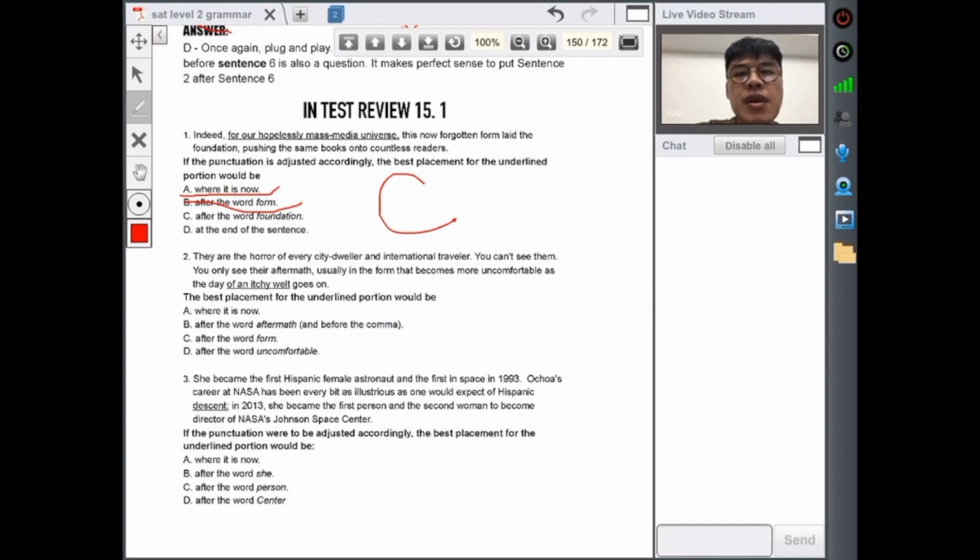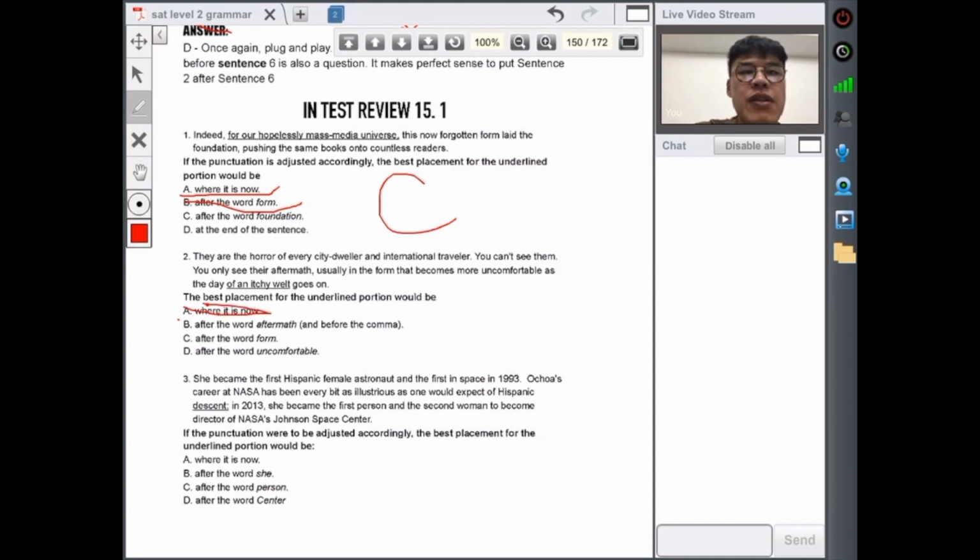Number 2. There are horrors of every city dweller and international traveler. You can't see them, you only see their aftermath, usually in a form that becomes more uncomfortable as the day of an itchy welt goes on. All right, where it is now sounds weird, cross off.